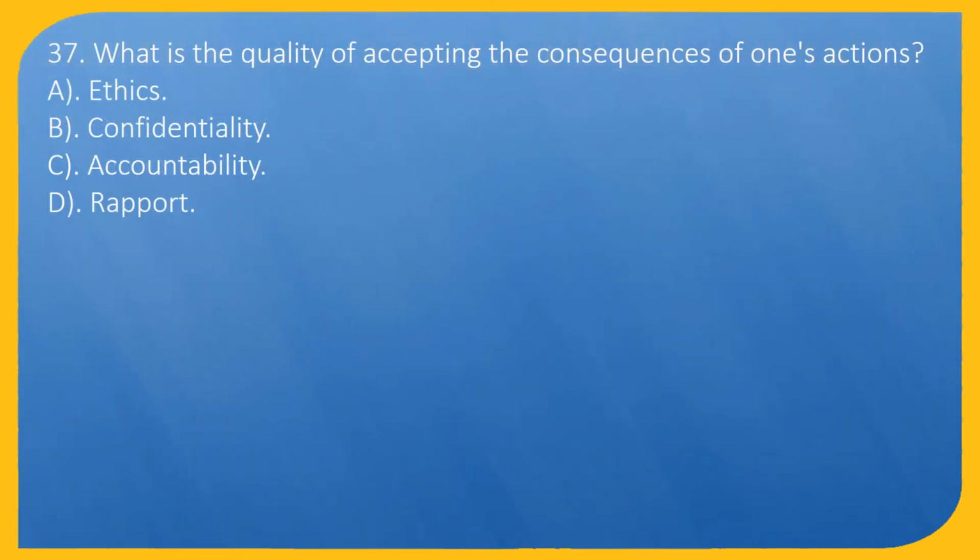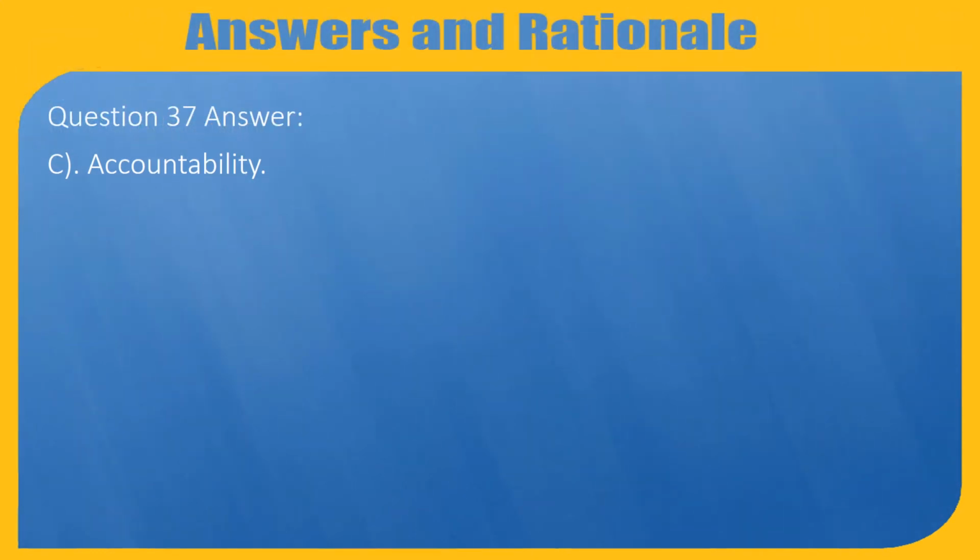Question 37. What is the quality of accepting the consequences of one's actions? A. Ethics. B. Confidentiality. C. Accountability. D. Rapport. Question 37. Answer: C. Accountability.